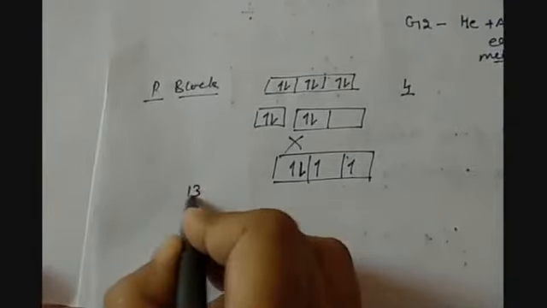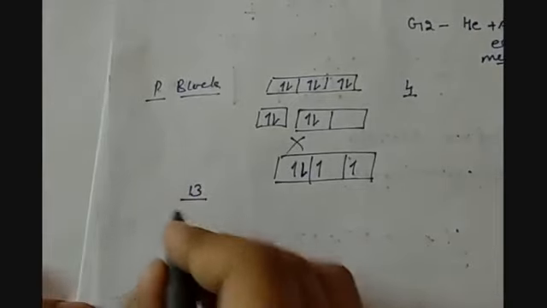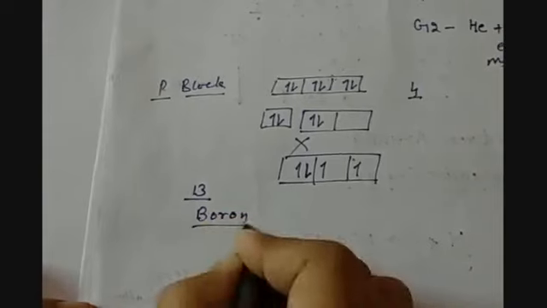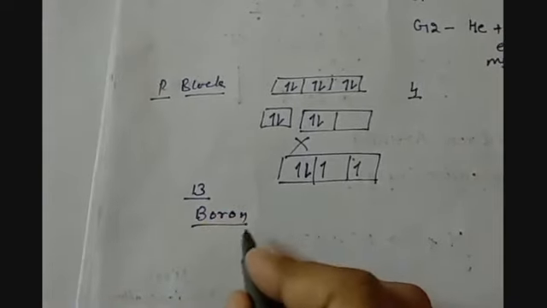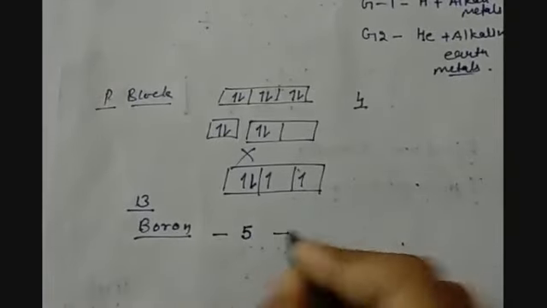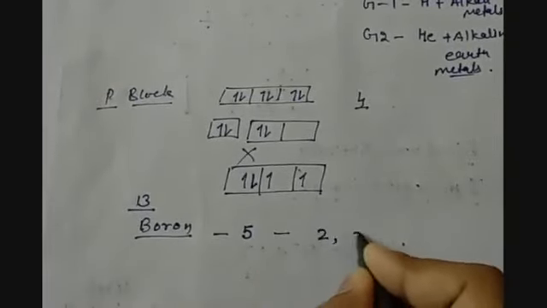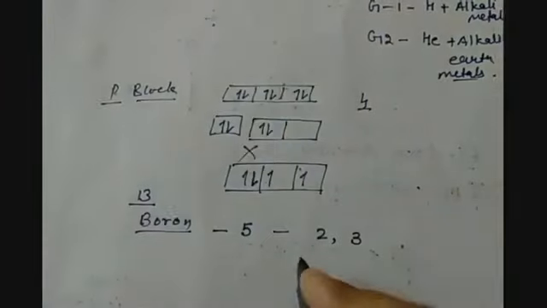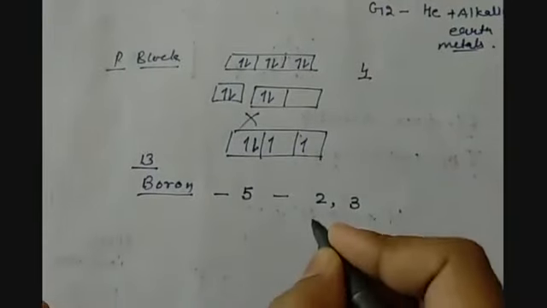Suppose we talk about the first element in the p block, which is in group number 13, and group 13 has boron in it. Boron has atomic number 5. So what will happen to its electronic configuration? 2, 3. So here we will have the electronic configuration in terms of SPDF.